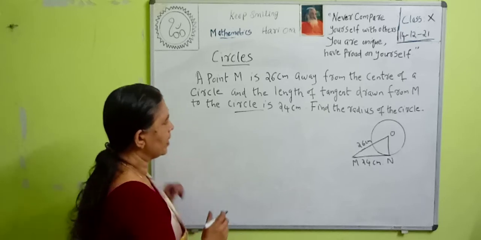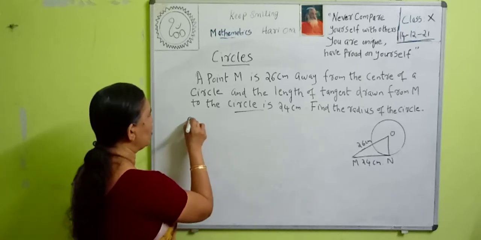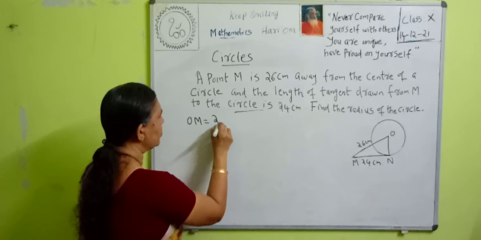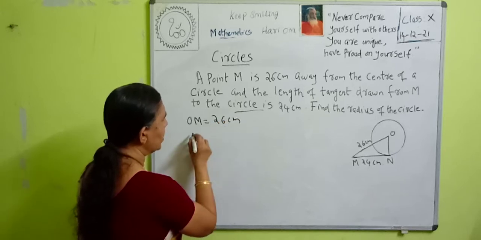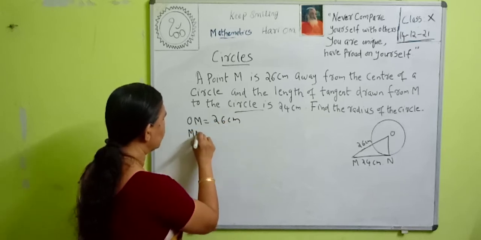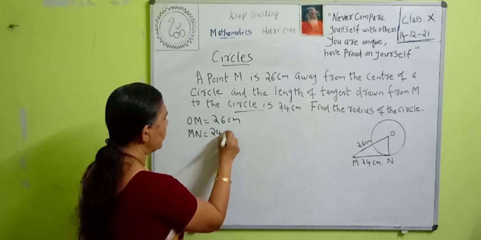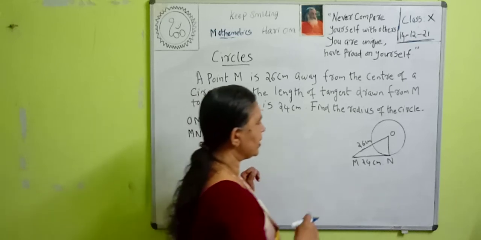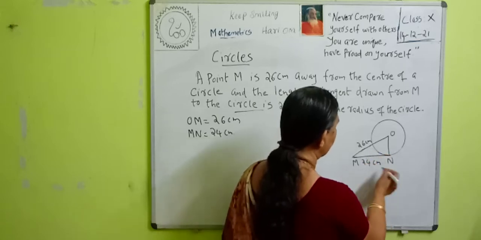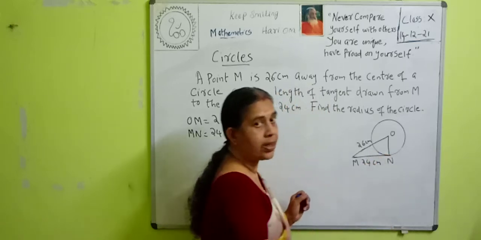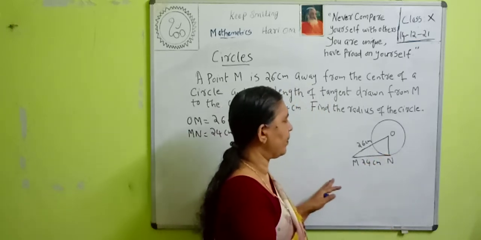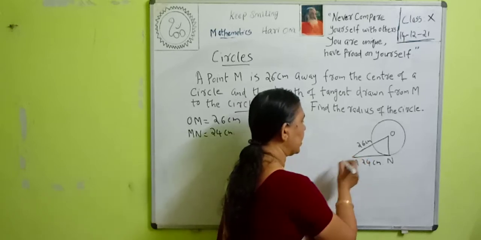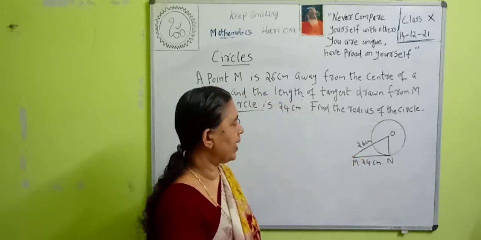So here what is given? OM is equal to 26 cm, and MN is equal to 24 cm. Then look at this. What type of triangle is this? What is ON and MN? Is there any property for ON and MN? Kailas? Here ON and MN.